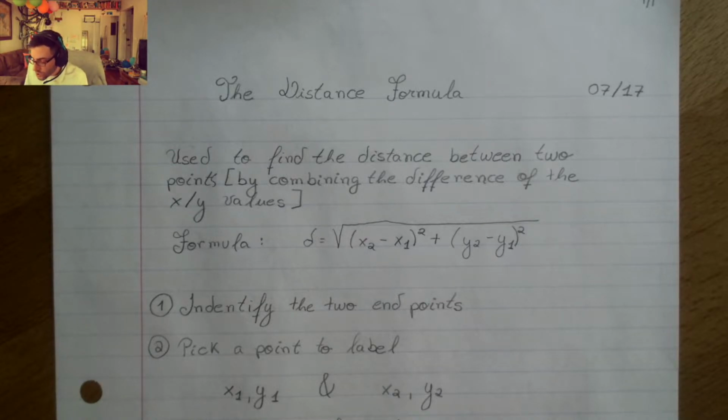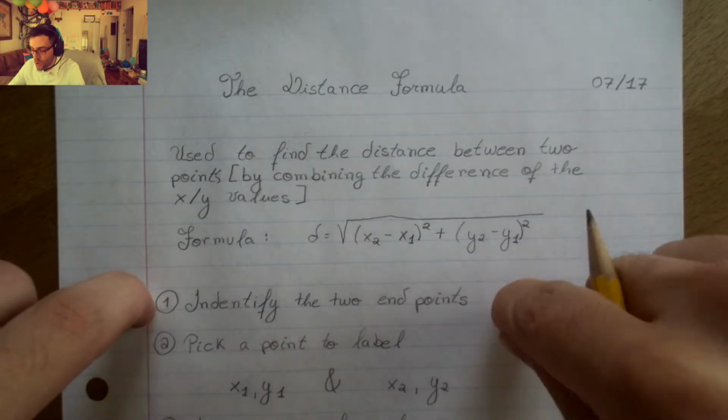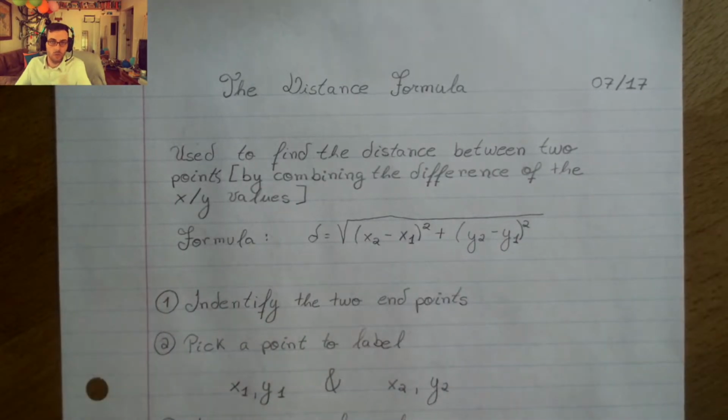So let's look through our steps here. When we're using our distance formula, we can only measure the distance of something that we would call a segment or a portion of a line. Lines themselves are infinite. So we're going to have two endpoints or two points that we're going to use to find the distance between. Our second step is we're going to pick a point to label our x1 and our y1, or x2 and our y2.